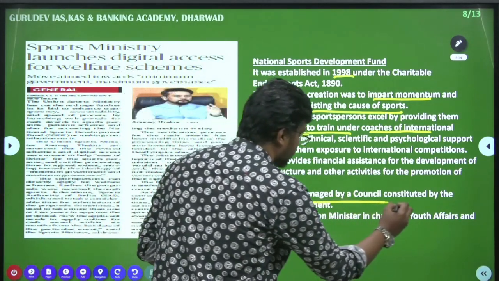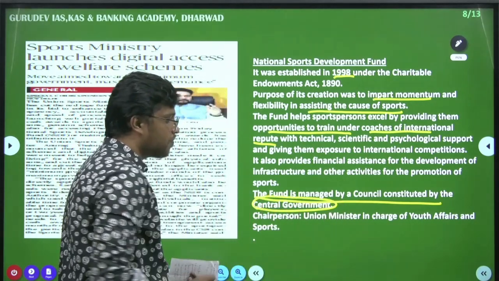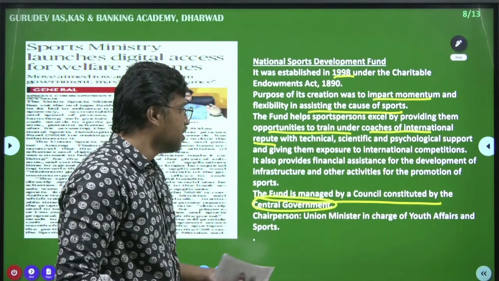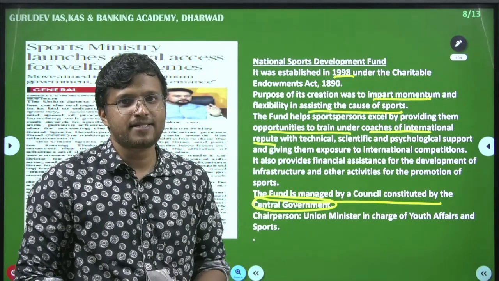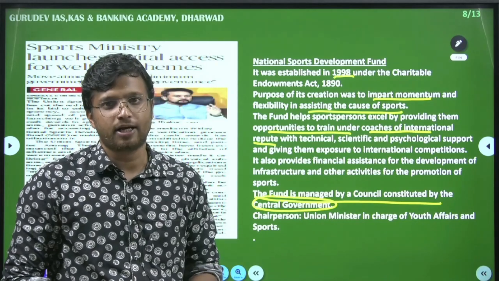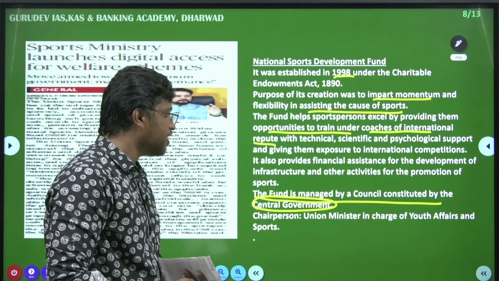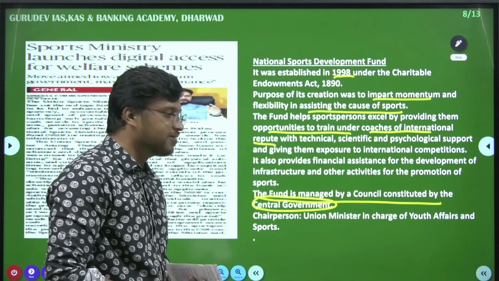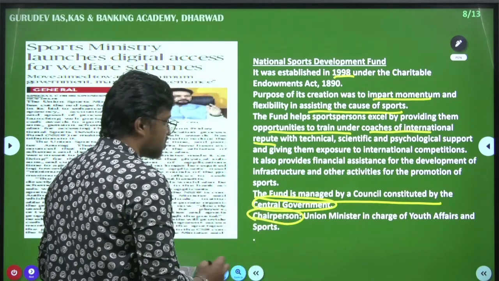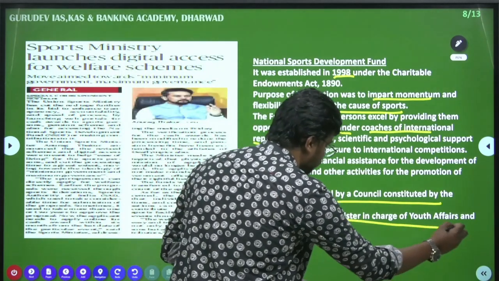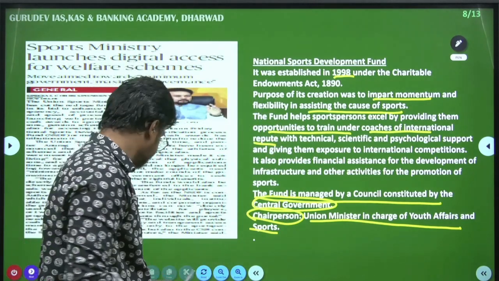What is important here is that the fund is managed by a council constituted by the central government. Sometimes UPSC may confuse you by saying the fund is managed by the Ministry of Sports, or by the Sports Secretary, but that may be the wrong answer. The accurate answer is that the fund is managed by a council constituted by the central government. Lastly, who is the chairperson? The chairperson is the Union Minister in charge of Youth Affairs and Sports. These are the few points that you have to note.